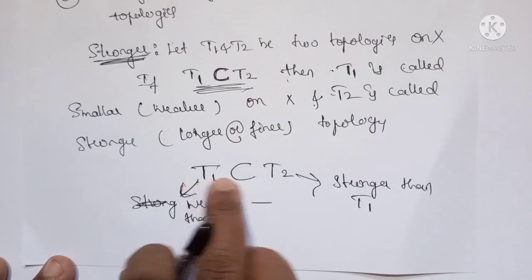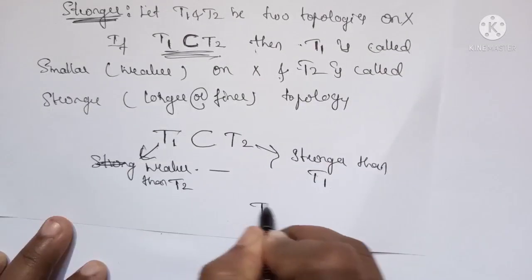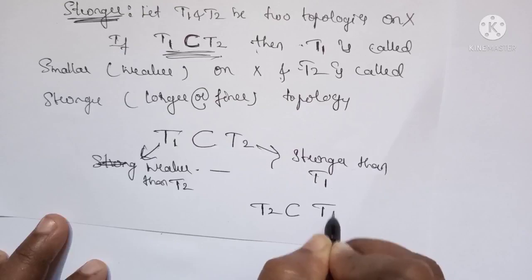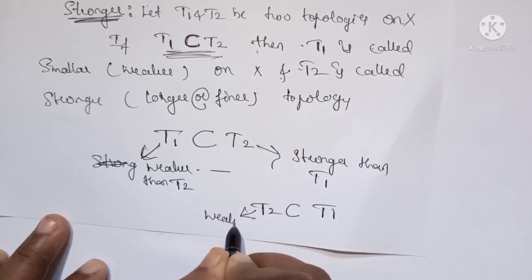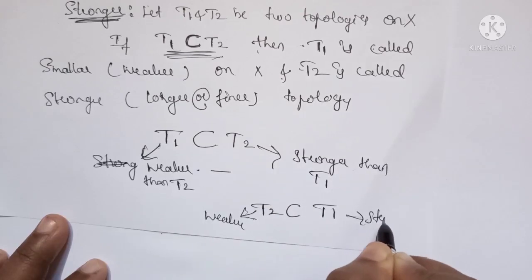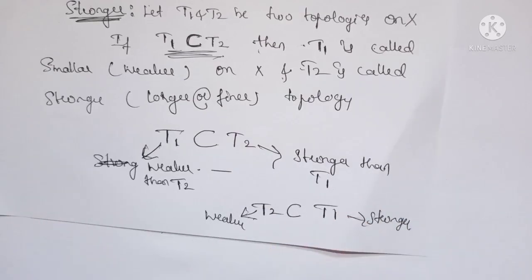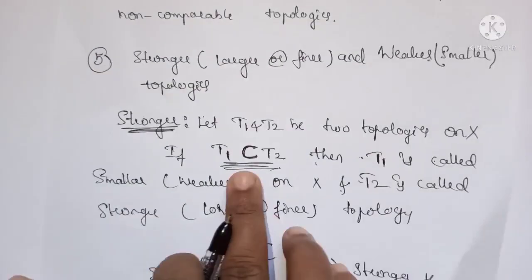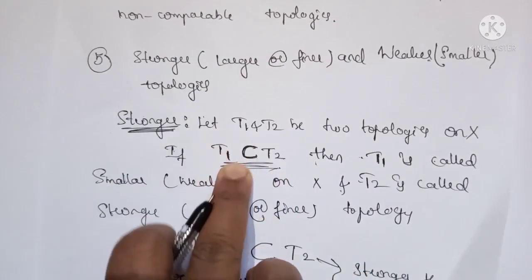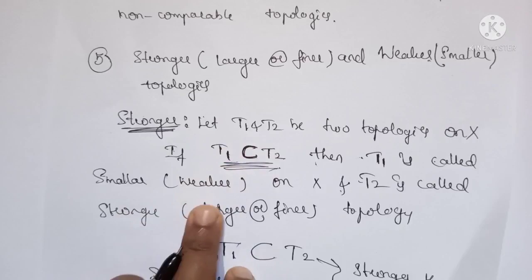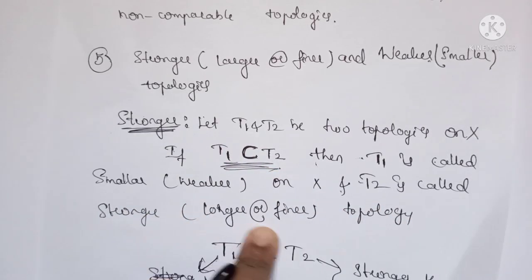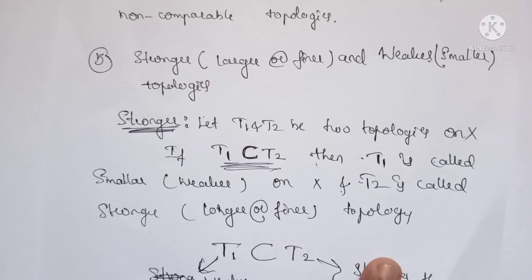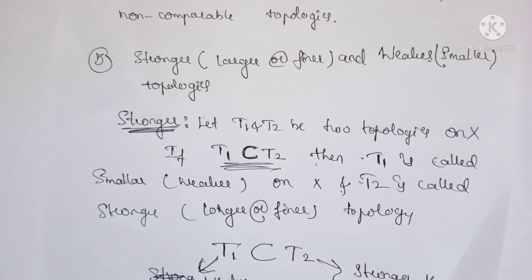Similarly, if T2 is a subset of T1, then this one is the weaker and this one is the stronger. Okay, so very simple definition. If T1 is a subset of T2, then T1 is called smaller, weaker, and T2 is called stronger, larger, or finer topology on X.